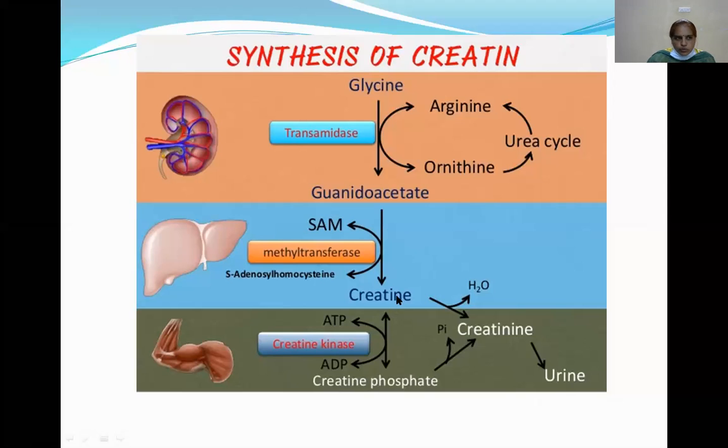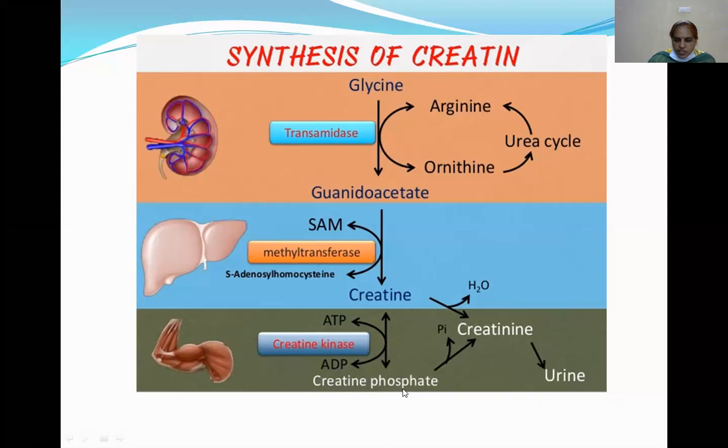Okay. Now this creatine is converted to creatine phosphate. It undergoes reversible phosphorylation and produces creatine phosphate. This reaction is catalyzed by creatine kinase. This creatine phosphate, or phosphocreatine, is a high energy compound stored in muscles.